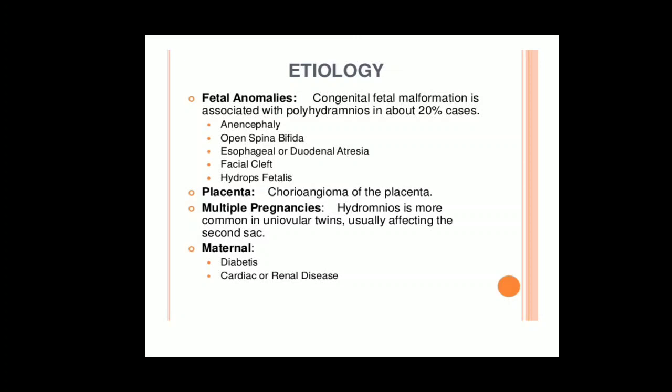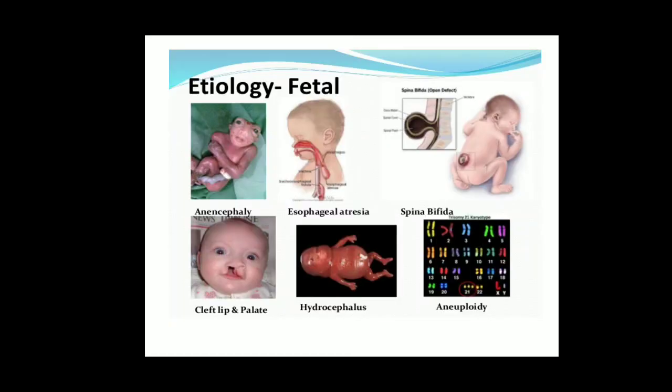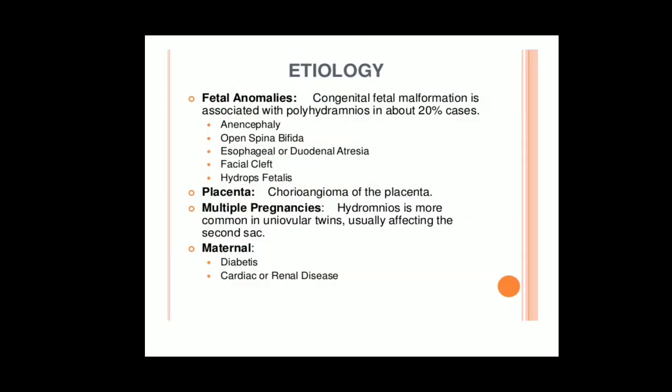So the first one is fetal anomalies, that means fetal congenital abnormalities. Congenital fetal malformation is more associated with polyhydramnios, about 20% of cases, like some of the fetal anomalies such as anencephaly. You can see in the picture, the first picture is anencephaly, that is absence of the cranial vault.